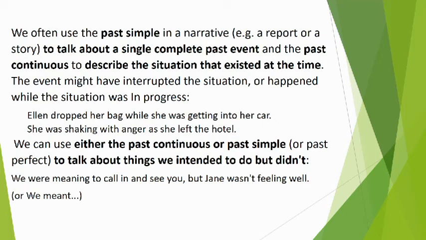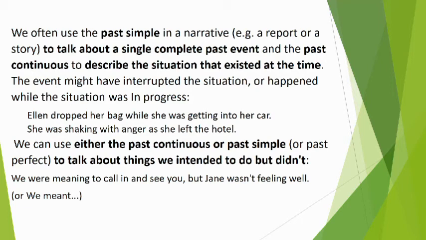Okay, we use simple past to talk about a single completed past event. So Ellen dropped her bag. That is the simple past action. And past continuous is used to describe the situation that existed at that time. So what was the situation? She was getting into the car.